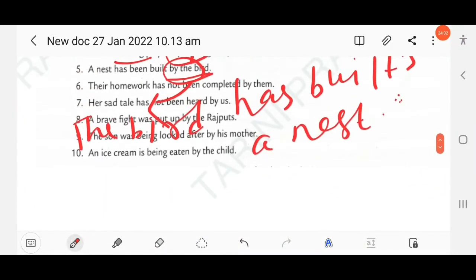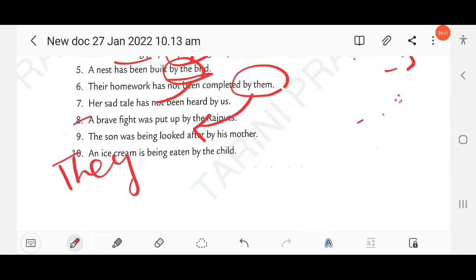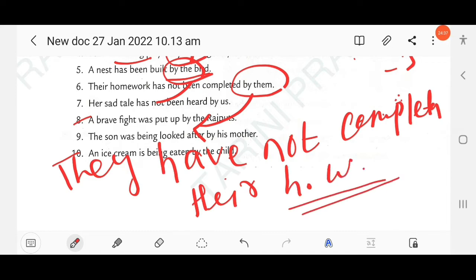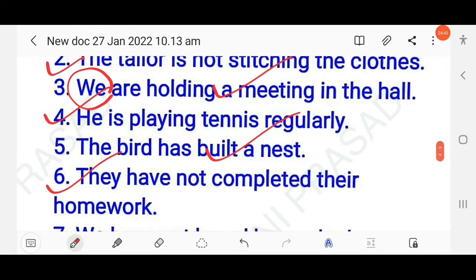Then next question here, their homework has not been completed by them, right? So here by them is the agent. So here them will become they, and the tense is has not been, that means present perfect in negative. So you have to write here, they have not completed their homework. Clear? So here the answer, they have not completed their homework.